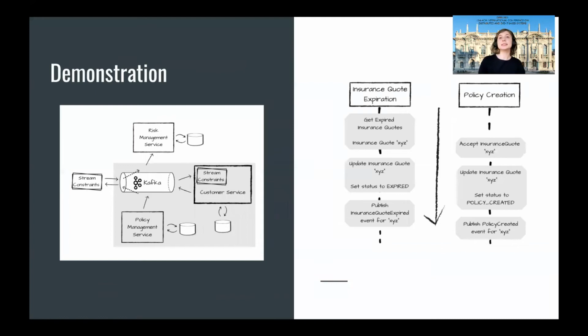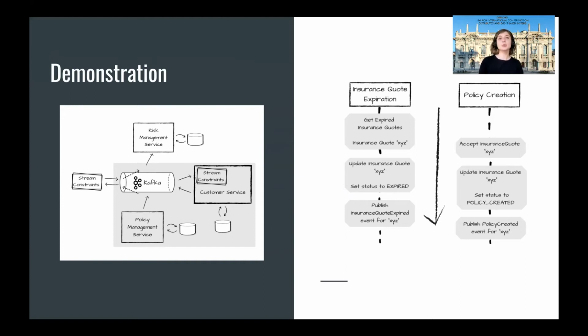The demonstration is based on one of the identified harmful scenarios in Lakeside Mutual, an open source repository that provides insurance services. The policy management microservice runs a periodical job that retrieves all the expired insurance quotes from its own data store, and for each of them sends an expiration event to the customer microservice.